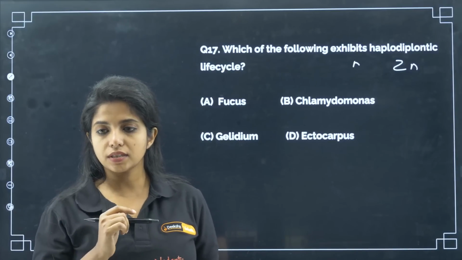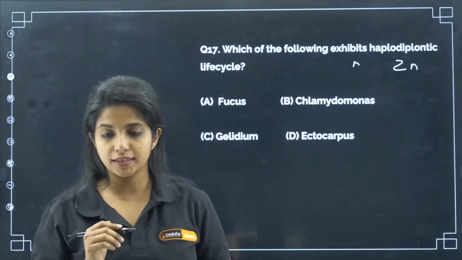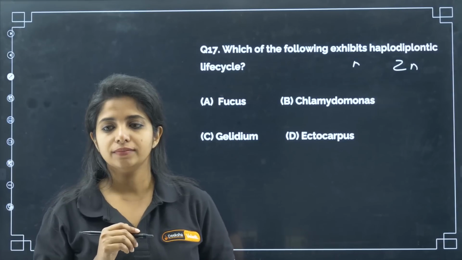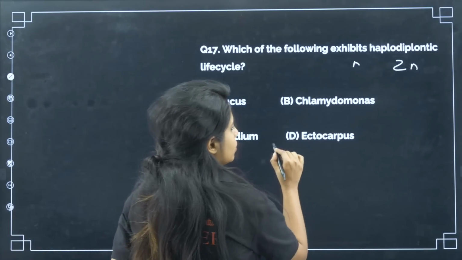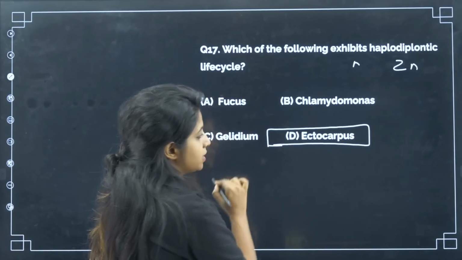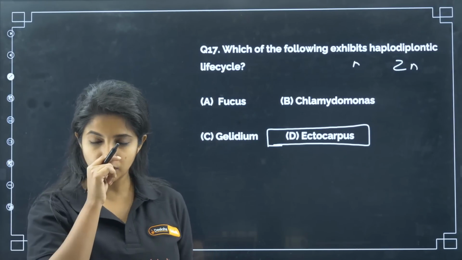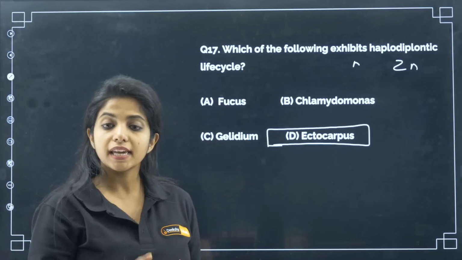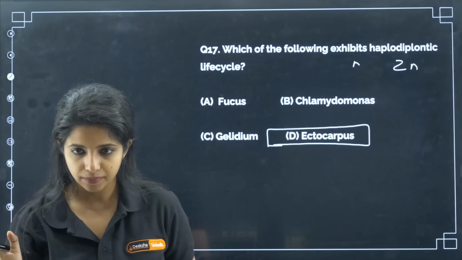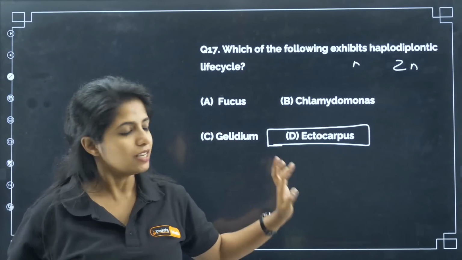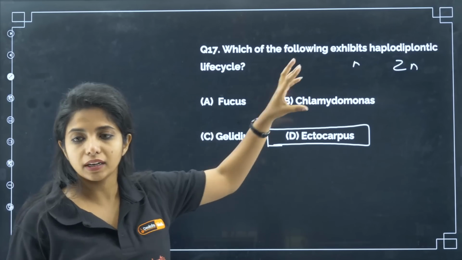So you have Fucus, you have Chlamydomonas, you have Gelidium, you have Ectocarpus. So what would be your answer for this question? It is from your PU1, yeah, and the answer for this question is Ectocarpus. It is the one that has haplo-diplontic life cycle. Most of them that you see over here, either they have haploid life cycle or diplontic life cycle, not both of them. And Gelidium has something else only. So Ectocarpus is the best answer for this, which has both haploid and diplontic life cycle.